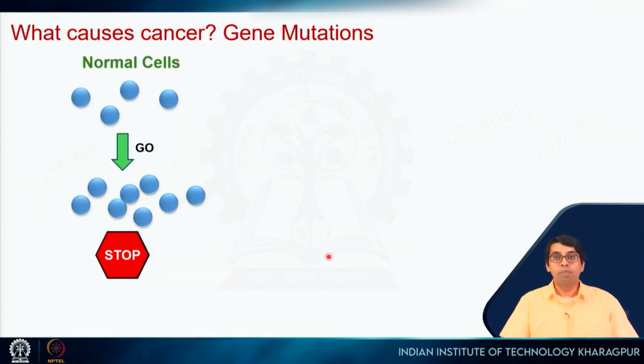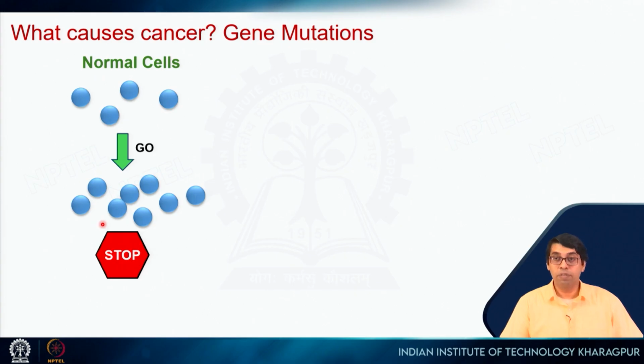Okay. So, what causes cancer? We saw that gene mutations cause cancer. Now, in normal cells, let us say these are stem cells, and we have seen examples that our body requires formation of new cells, like we have seen in case of red blood cells, we have seen in case of the gut cells, right, epithelial cells. So, you need formation of new cells, but this formation of new cells is highly regulated. So, when the new cells are needed, there are signals which will say, okay, go divide. So, they will start dividing.